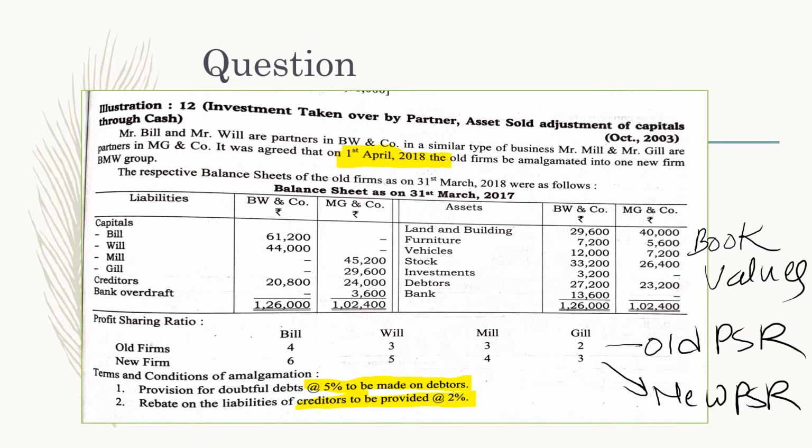Condition is given provision for doubtful debts at the rate of 5% to be made on debtors. So while calculating the purchase consideration, we will show the debtors in assets and we will show the RDD in the liabilities. And next, second condition is given, the rebate on the liabilities of creditors to be provided at the rate of 2%. So on creditors, we will calculate the rebate, and this rebate will be shown into assets part, and creditors will be shown as it is into the liabilities. That means we are going to show the gross values of debtors and creditors in their respective sections, right?